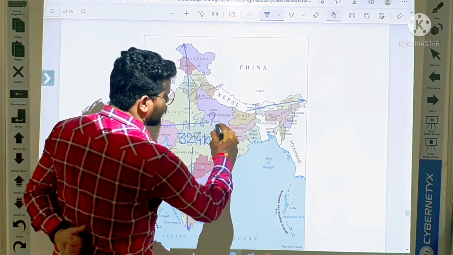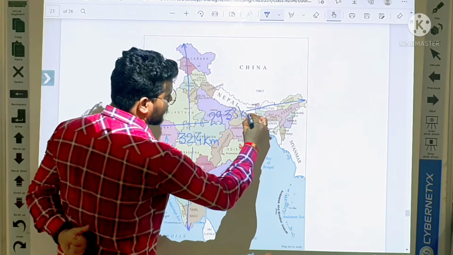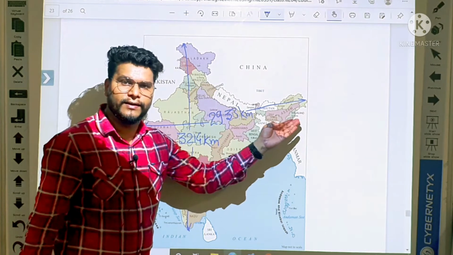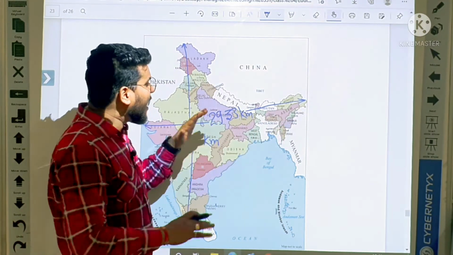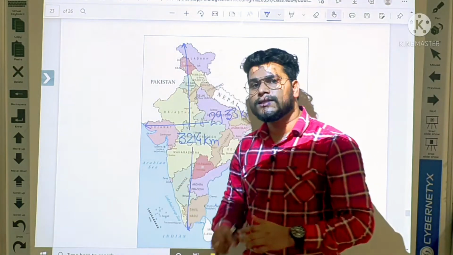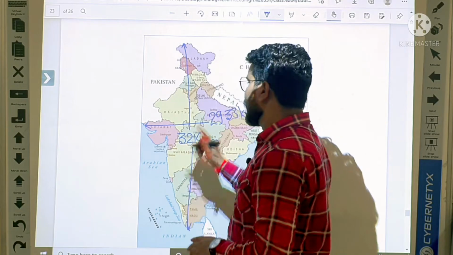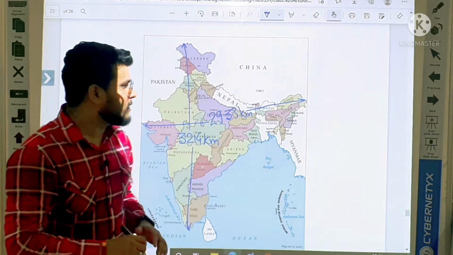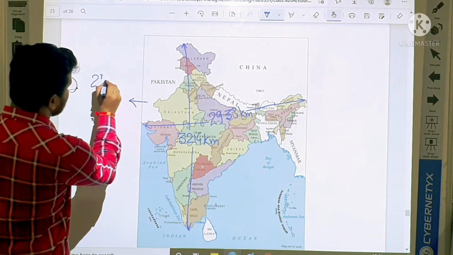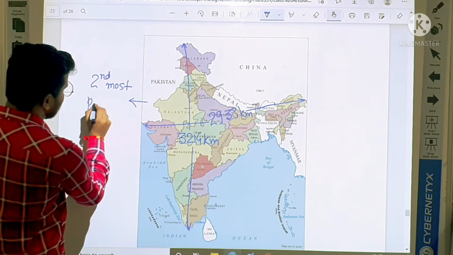it is 2,933 kilometers. Student, this is the length and this is the width of our country. As we know, India is the second most populated country in the world.